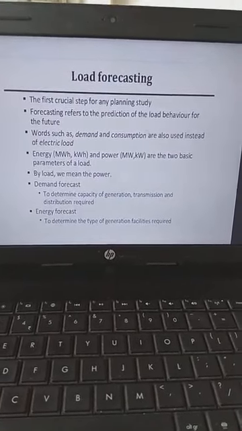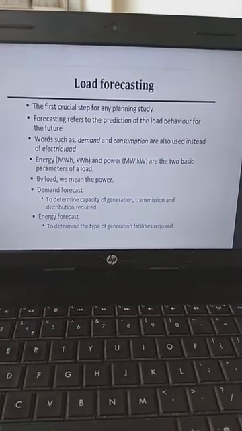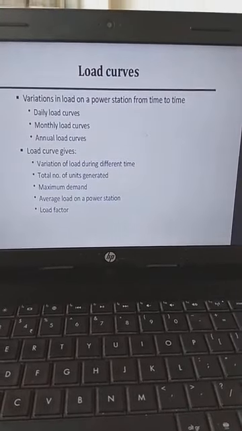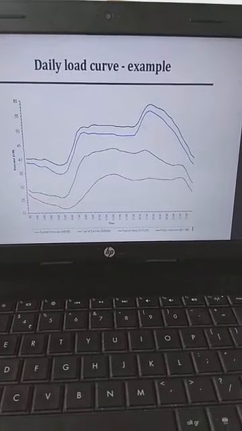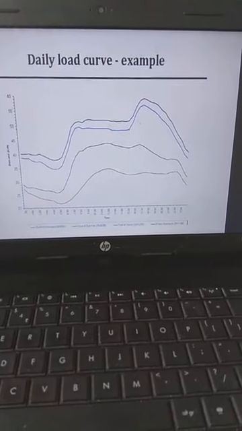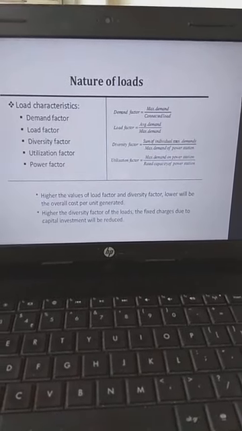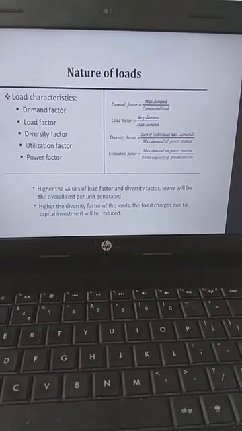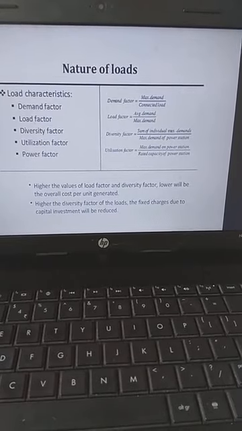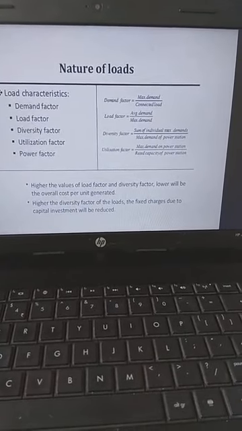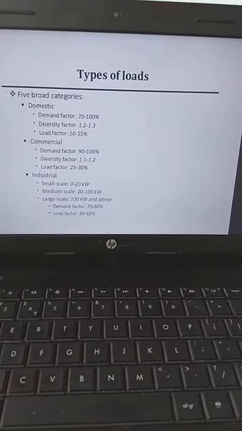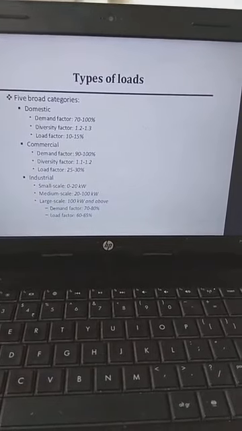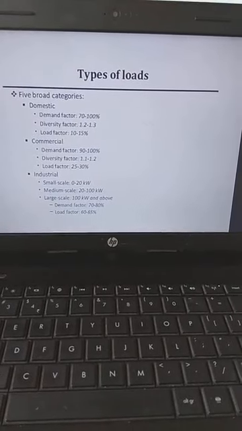In the last lecture we discussed what load forecasting is, then the load curve and types of load curves. We also saw one example of a daily load curve. And load characteristics, with some definitions: load demand factor, load factor, diversity factor, power factor and utilization factor. We also discussed the types of loads. In this lecture we will go through the types of loads.